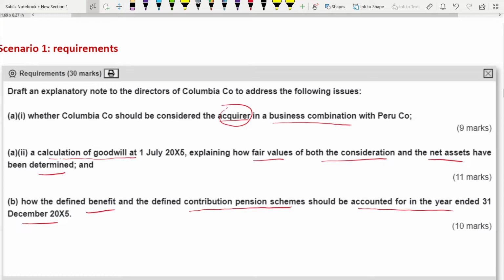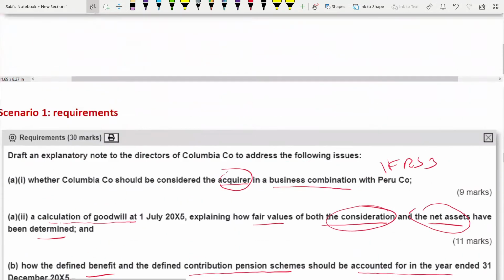But we know, because we have gone through IFRS 3, if you are very good in IFRS 3, here you need to apply the IFRS 3 rules. If you have a business combination and you are good in the standard, you should know how to identify the acquirer, because I've covered this in IFRS 3. Also, the second part, how to calculate the fair value of consideration as well as the net assets, I have covered in IFRS 3. This one was regarding IAS 19, right? This also I have covered. So I've covered all those videos. If you have watched my videos closely and you are very good in the standard, you should not have a problem here. But now let us read the scenario.